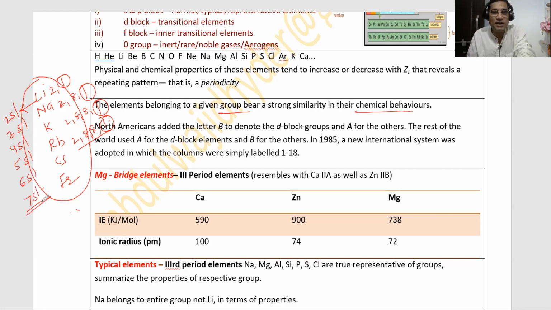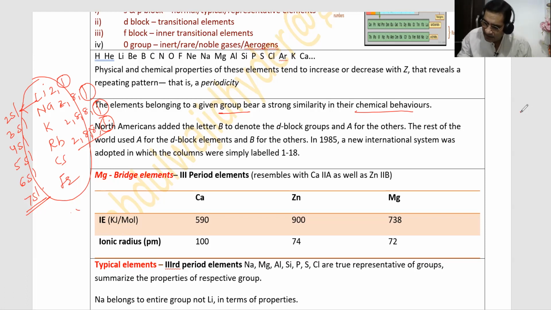Since all are having s1 configuration, they are in the same group, that is first A. So their chemical properties will also be same. Chemical properties are governed by electronic configuration. Number of shells is different, but the electronic configuration in the valence shell is same, so their chemical properties will also be same.